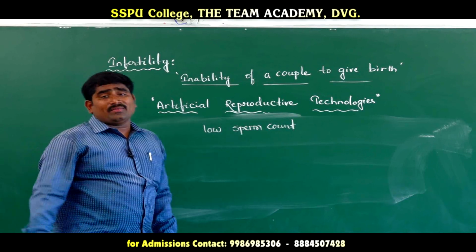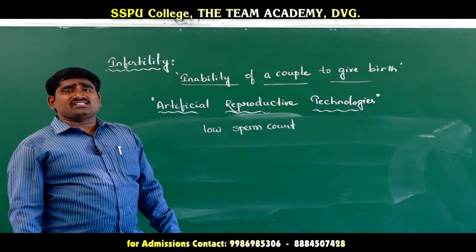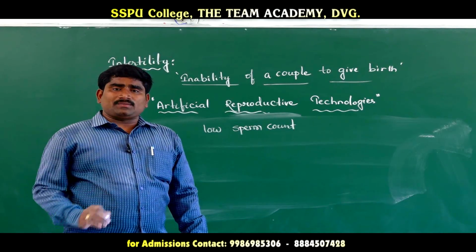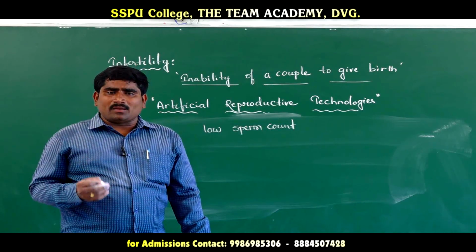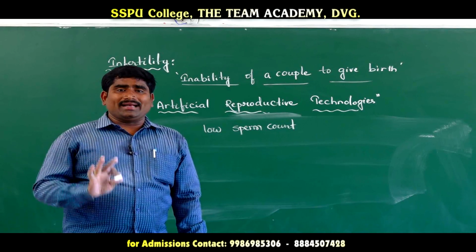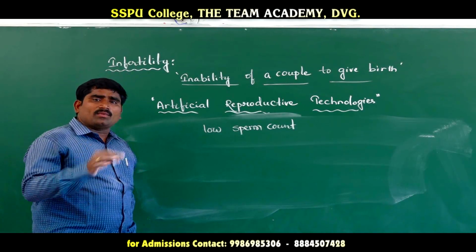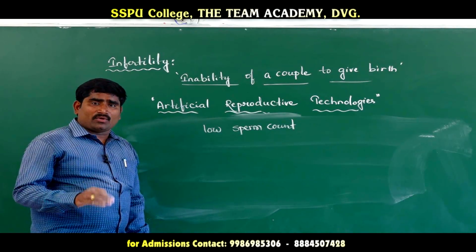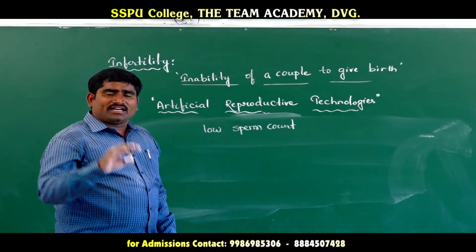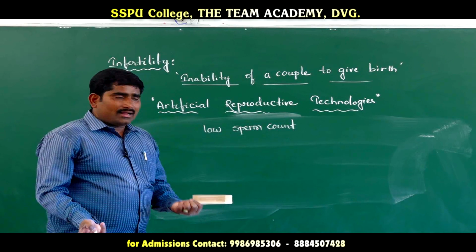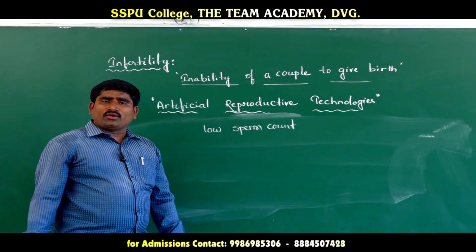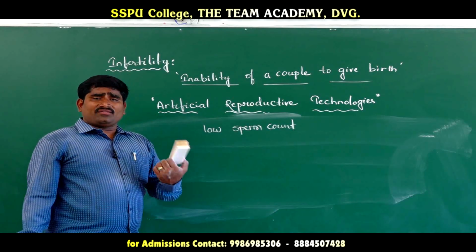We have discussed in the human reproduction lesson that at least 60% of the sperm cells should have normal structure, and 40% of sperm cells should show normal motility. But if only 10% motility is there, that type of sperm cannot fertilize an egg.